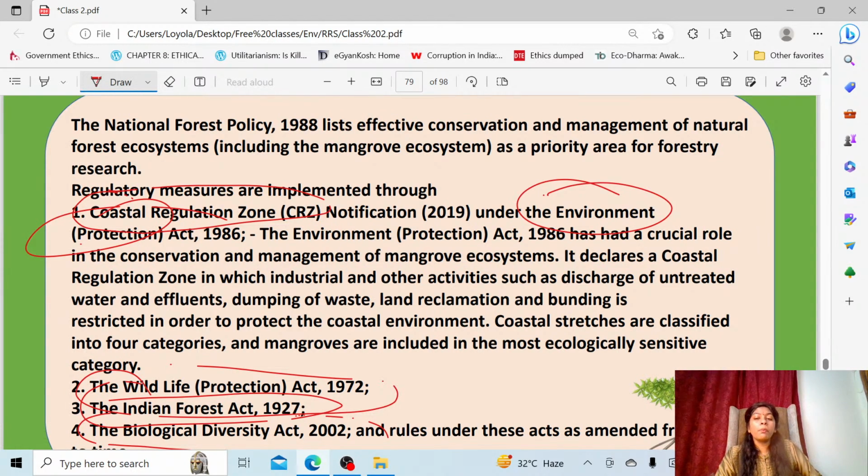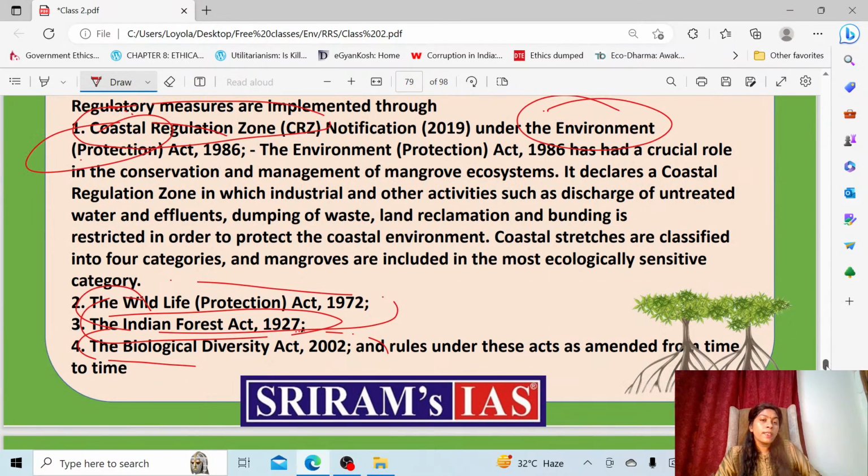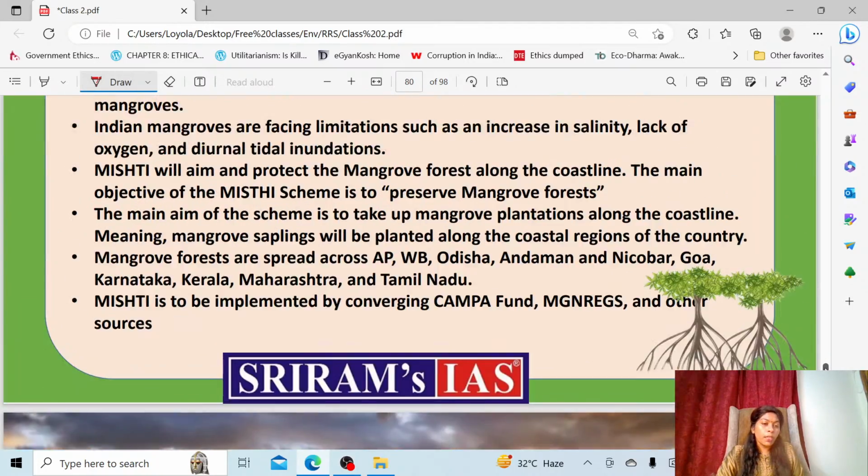Same way, they may ask which acts insist on the protection of the mangrove ecosystem. Then you have to know not only the Environment Protection Act, under which there is the Coastal Regulation Zone. The Wildlife Protection Act, the Indian Forest Act and the Biological Diversity Act are also protecting mangroves. So these are something you have to keep in mind.